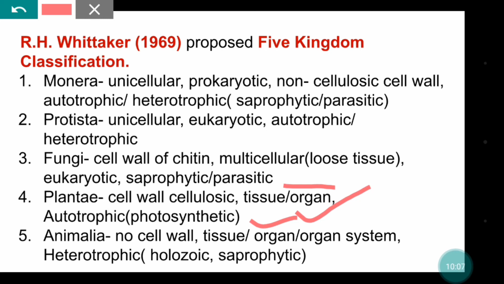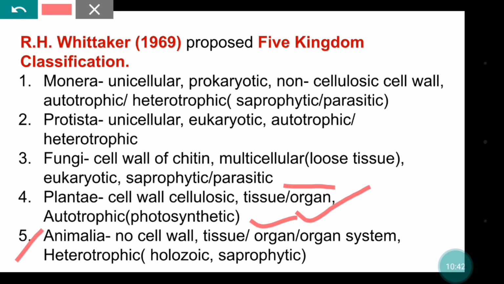Next is the Animalia. So the fifth kingdom is Animalia. Animalia has all the living organisms which have no cell wall. It does not contain any cell wall, and it shows a higher level of organization such as tissue, organ system, and finally an individual.